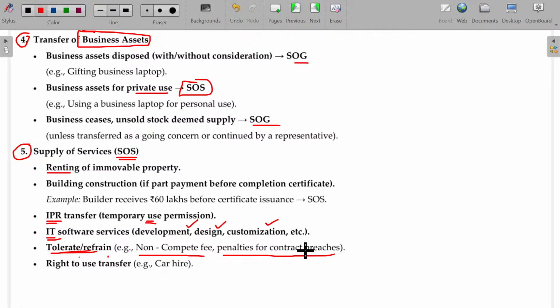But for a legal violation, if any penalty is paid, such as vehicles parked in no parking or speed violation, in those cases, if you are paying the penalty, that will not come under GST at all, not a supply. But here it will be supply. Okay. Right to use of anything like car hire, all these things are considered as supply of services. Clear? Supply of services.